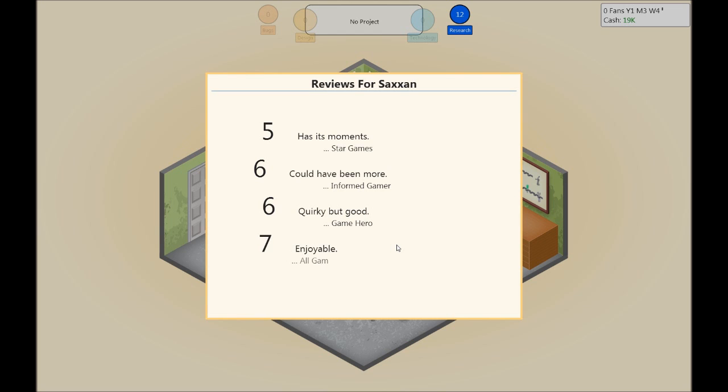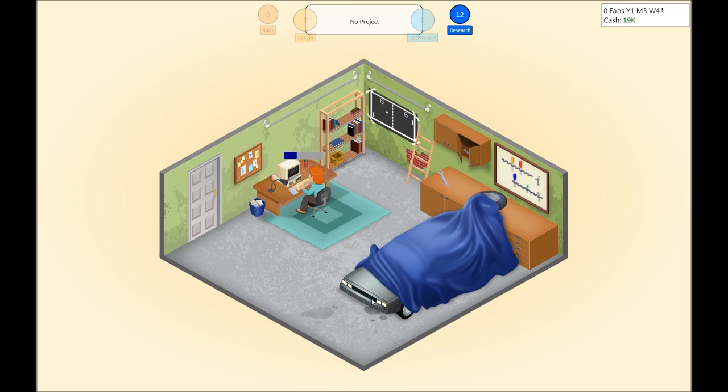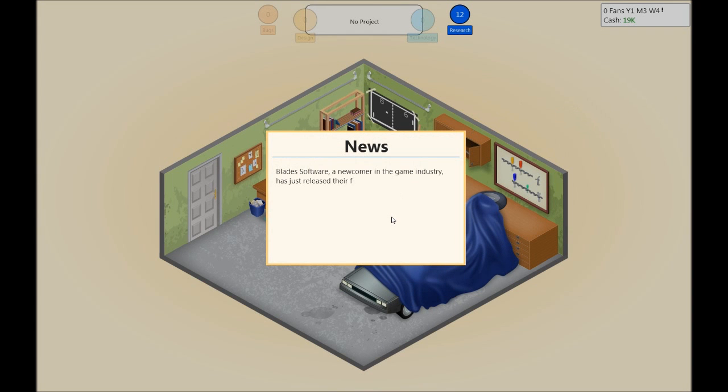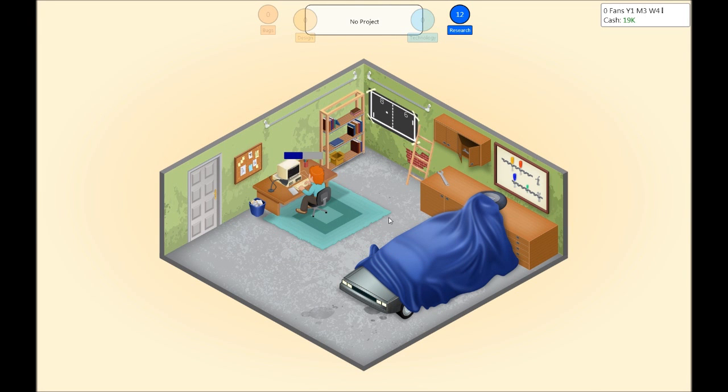Not the best starting, but I guess for first game it's okay. So, Blade Software, a newcomer in the game industry, had just released their first game, Saxon. The game received favorable reviews, which is such a good start. Blade Software is sure to gain fans quickly. I've done better. So here we see the units being sold.